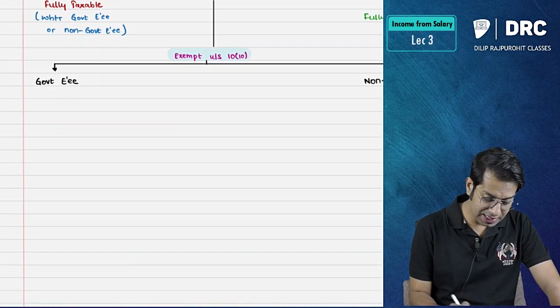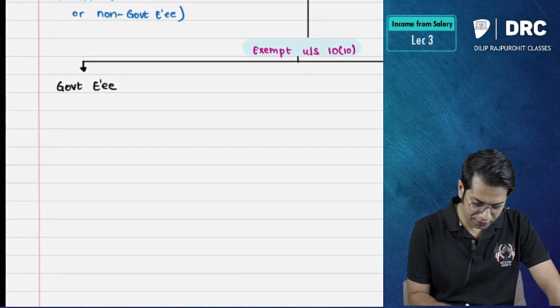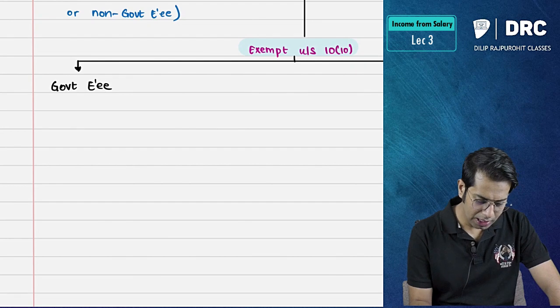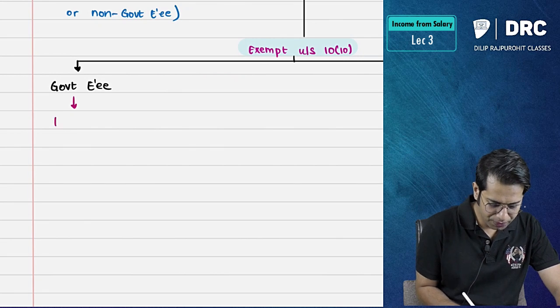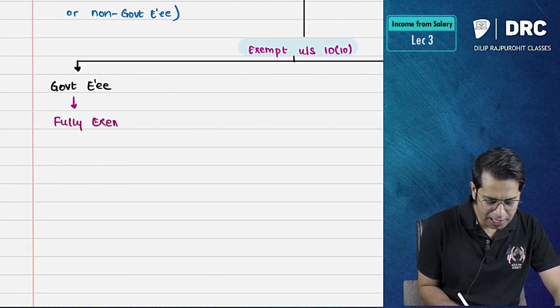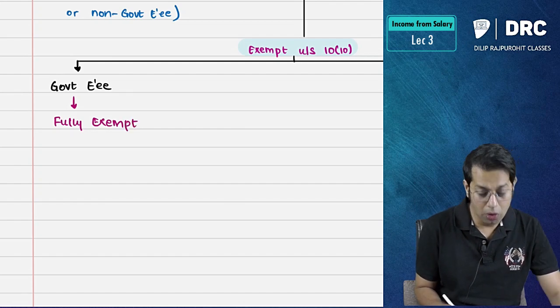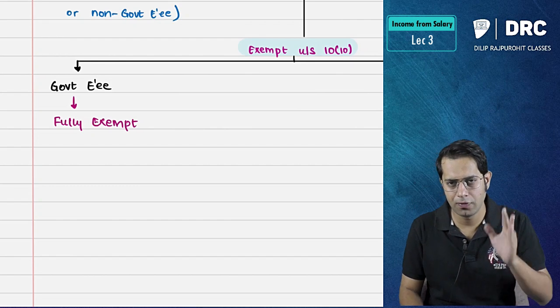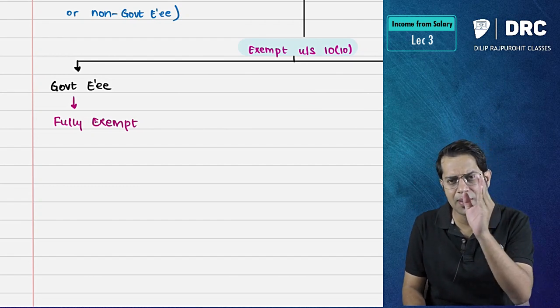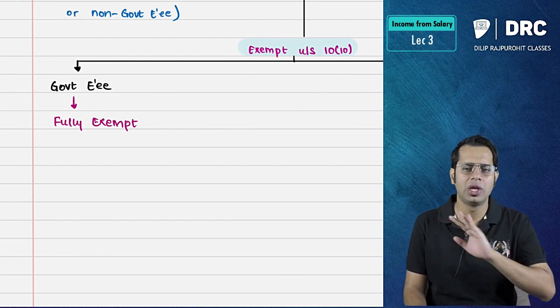If he is a government employee, then the gratuity received by him will be fully exempt. If a government employee is receiving the gratuity at the time of his retirement, that gratuity is fully exempt.